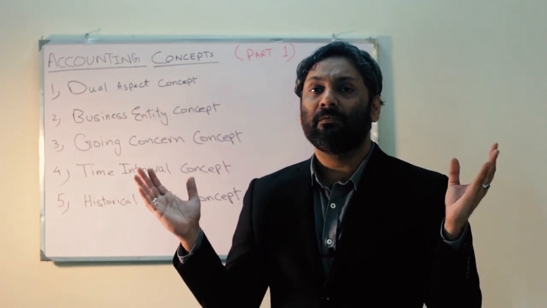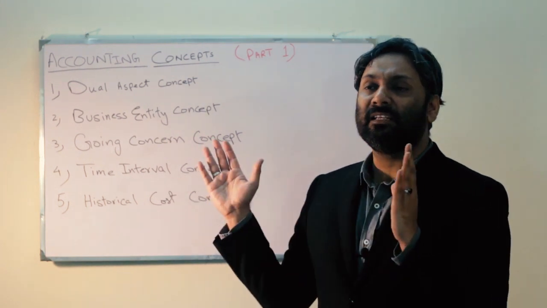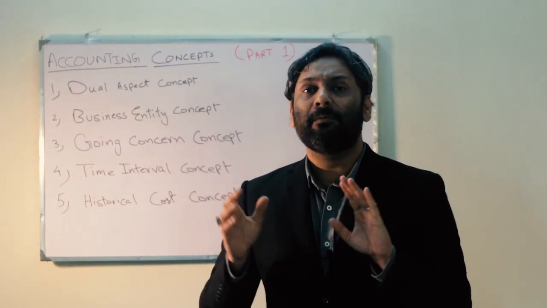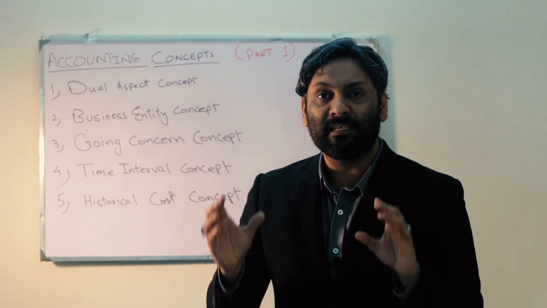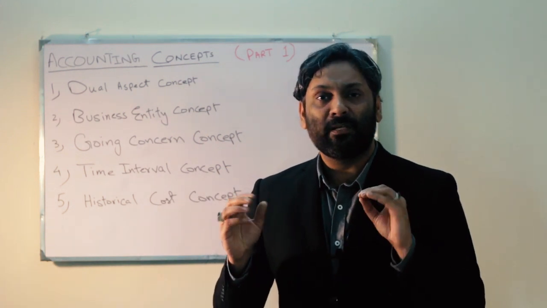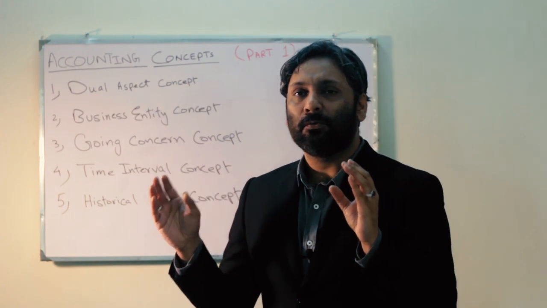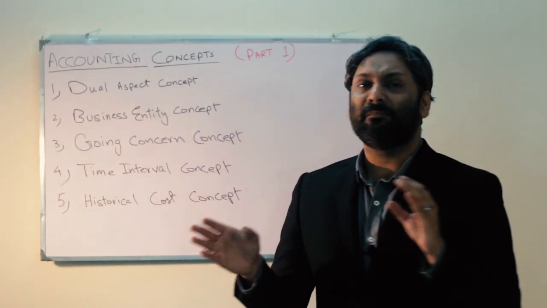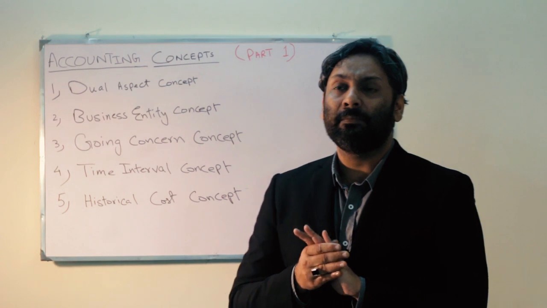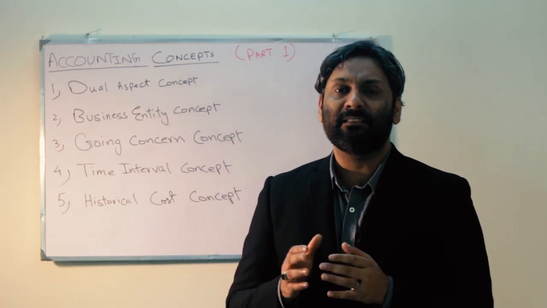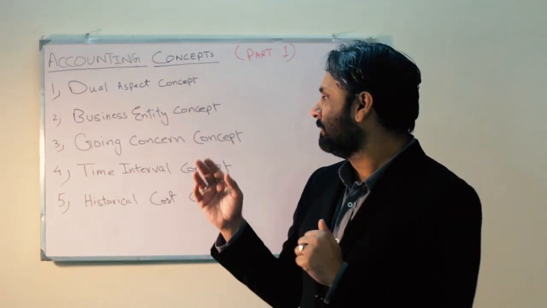So the professional or accounting definition of the going concern principle is that a business has a perpetual succession, that it is going to continue forever, or for its foreseeable future. According to this concept, temporary businesses are not deemed proper businesses.